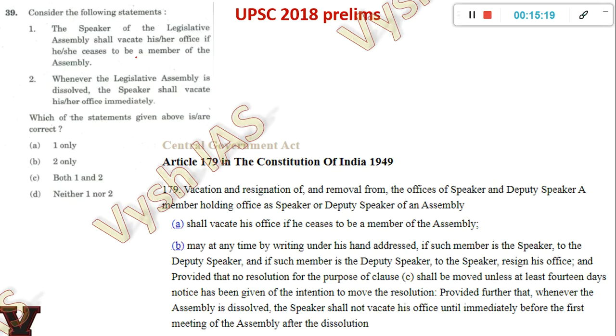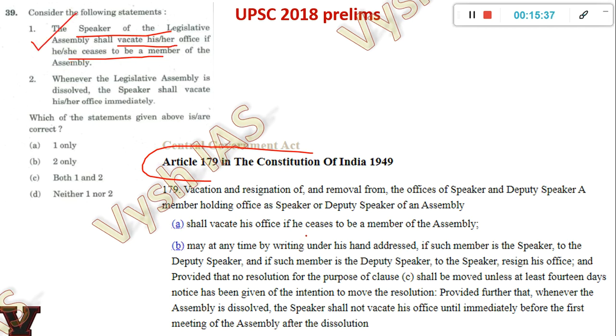We'll go to the next question. Again, polity. A direct question about an article. I told you they will not ask the article number, they will directly ask the clause whichever is mentioned. So here it is article 179. They're telling that the Speaker of the Legislative Assembly shall vacate his or her office if he or she ceases to be a member of the assembly. That is actually true.